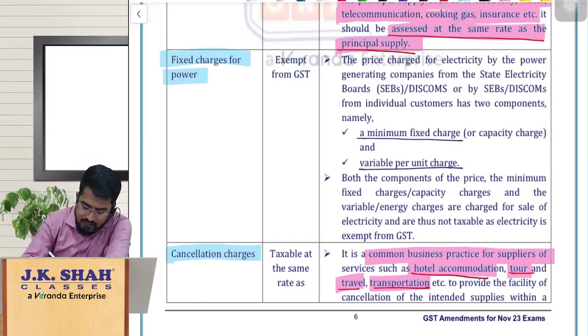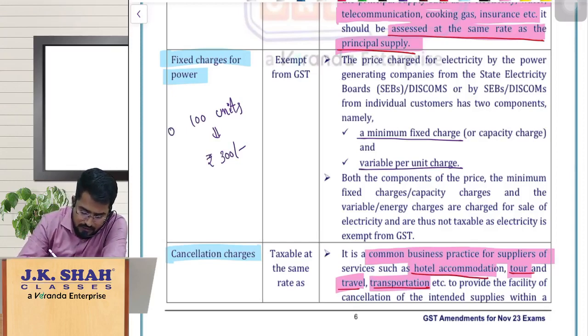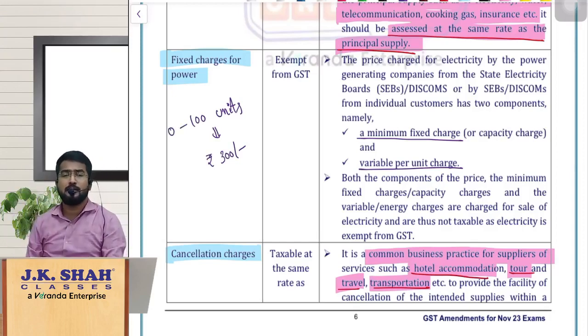That means, let us say for example, if you are using 100 units, they will say the bill is rupees 300. That means for 0 to 100 units, you have a connection of electricity, whether you use 30 units or 70 units or 100 units, they will charge 300 fixed.